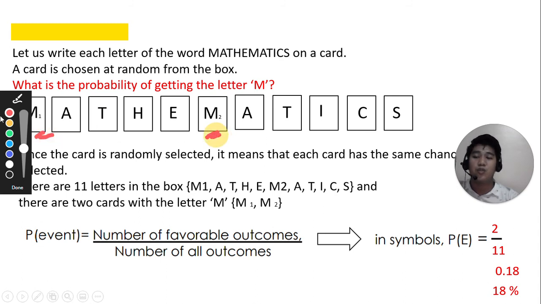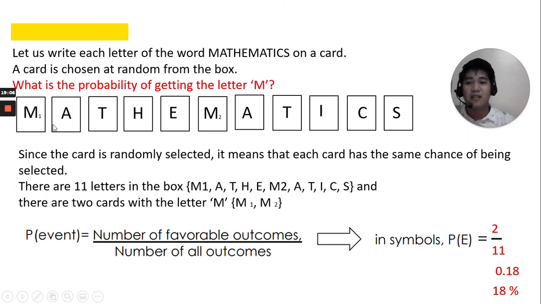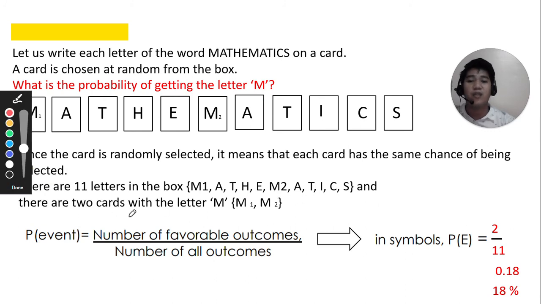1, 2, M1, M2. So now the question here is, what is the probability of getting the letter M? For this, since the card is randomly selected, it means that each card has the same chance of being selected. All of them, all 11 of them. There are 11 letters in the box: M1, A, T, H, E, M2, A, T, I, C, S. And there are 2 cards with letter M.